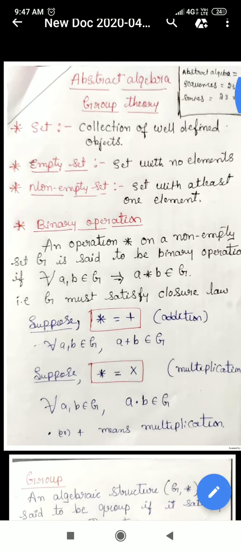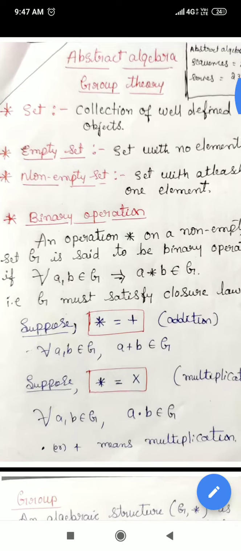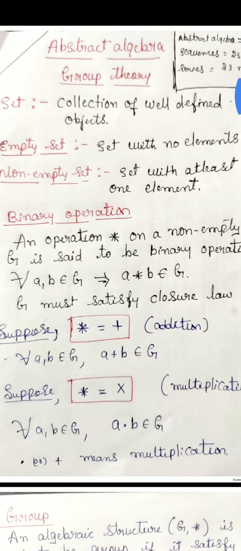So next is binary operation. An operation star defined on a non-empty set G is said to be a binary operation if for all a, b belongs to G, a star b belongs to G. In mathematics we have 4 basic operations: addition, subtraction, multiplication and division. So this star may be one among those 4.